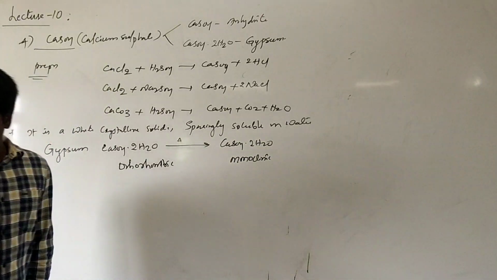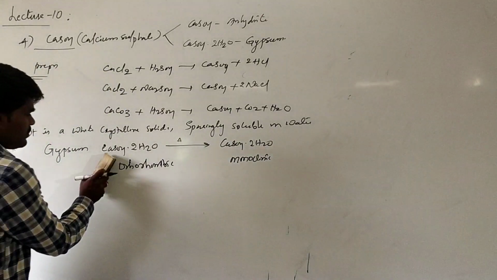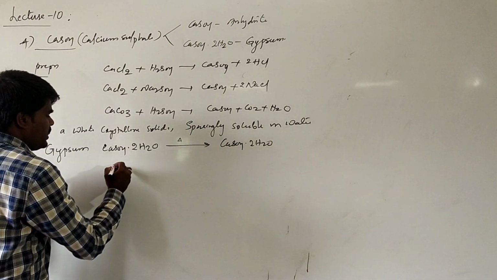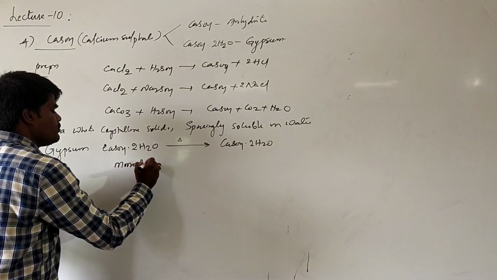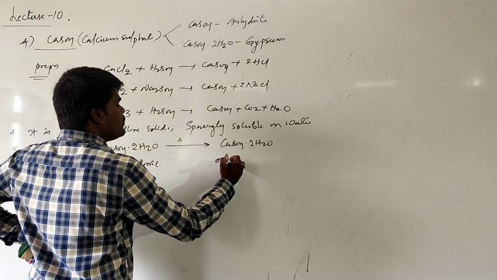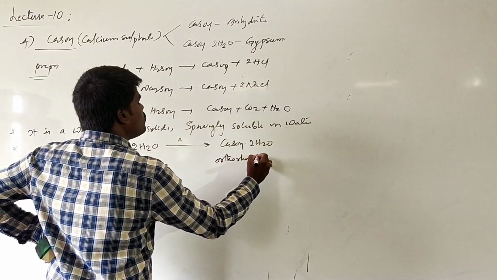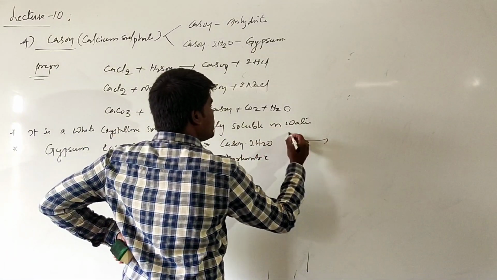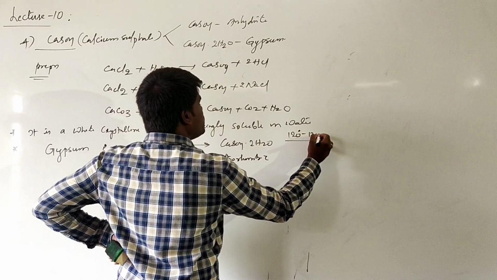Sorry, a correction: on heating, monoclinic changes to orthorhombic, which on heating at a temperature of 120 to 130 degrees